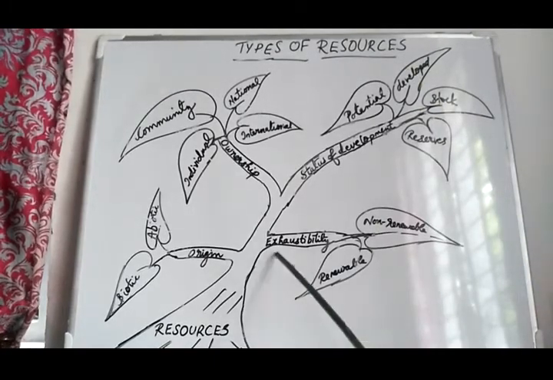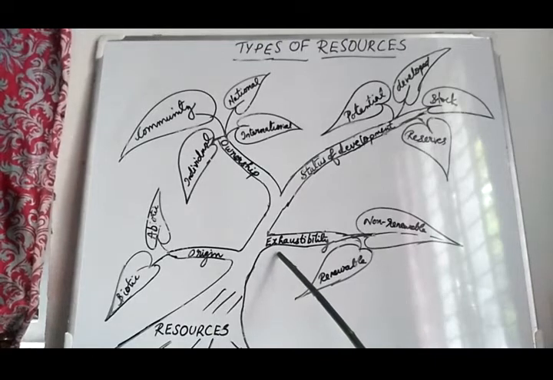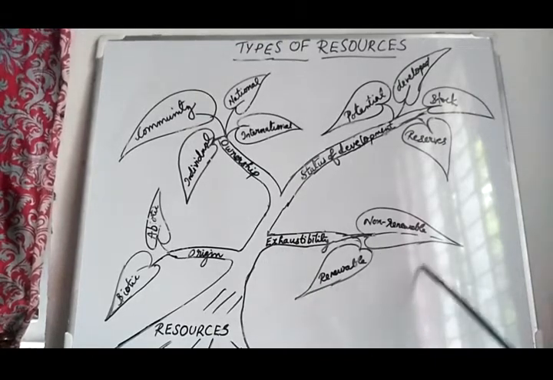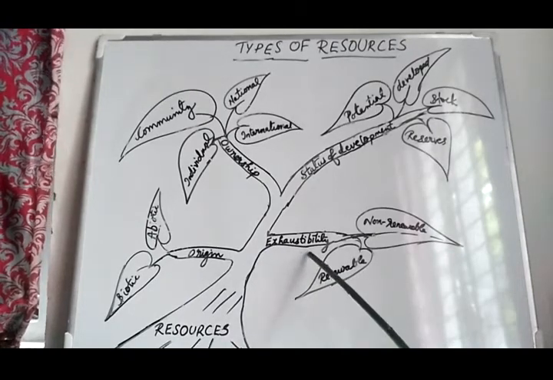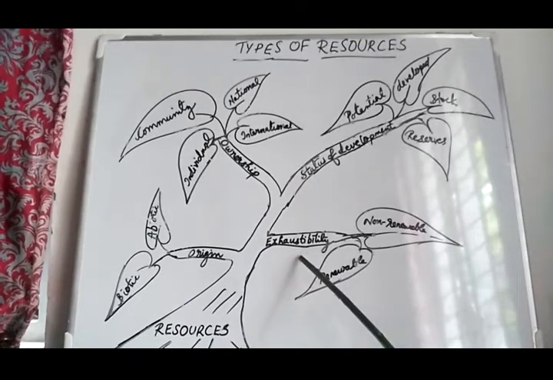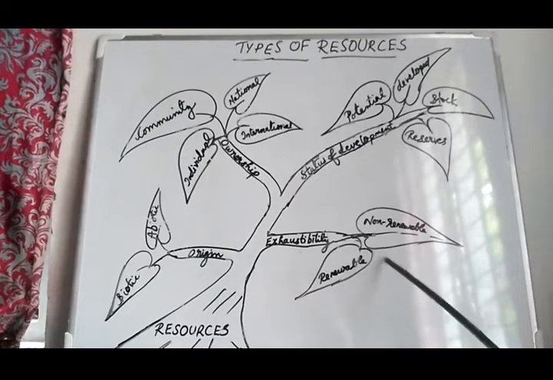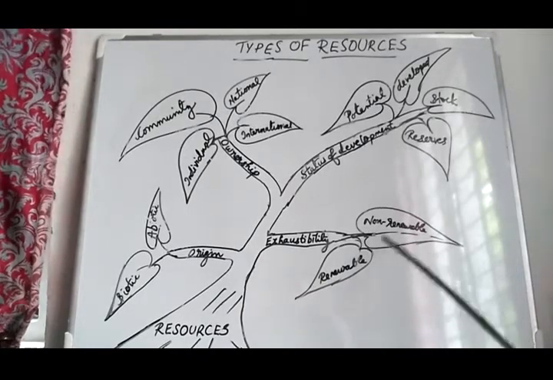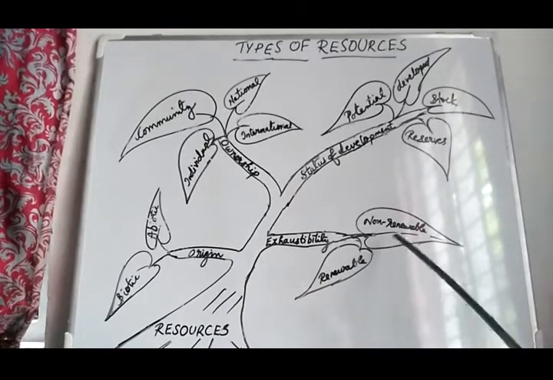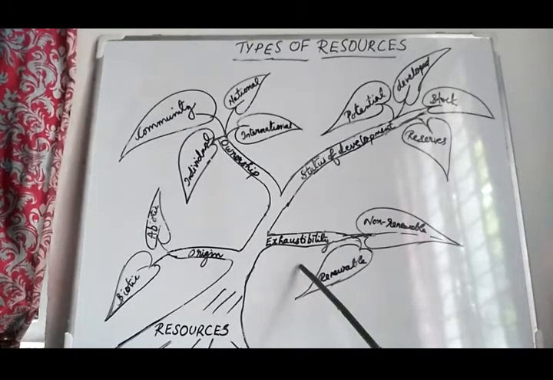Exhaustible resources means something that can be used completely. Inexhaustible means not complete, it can be used constantly. Okay, that is the meaning of exhaustibility.